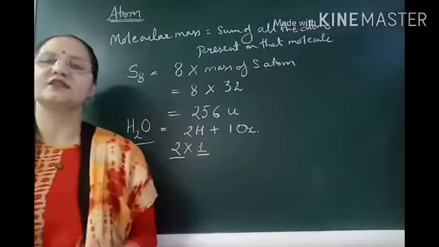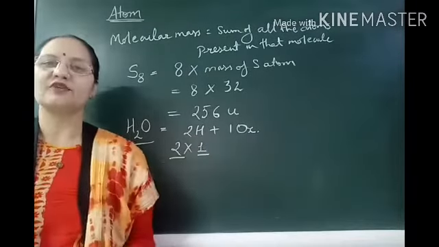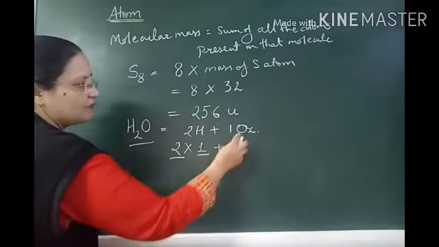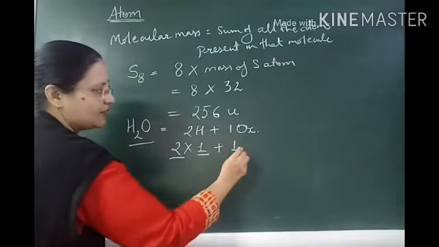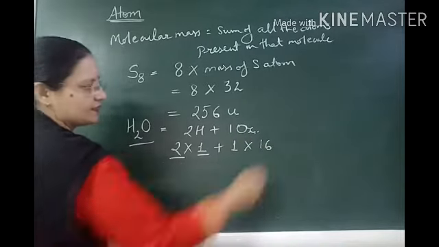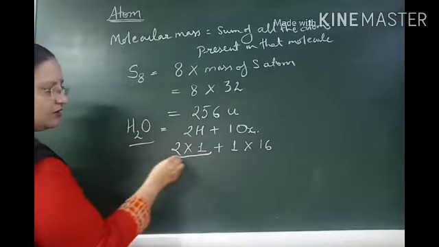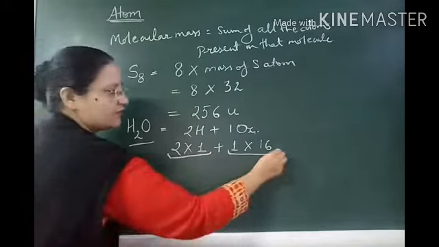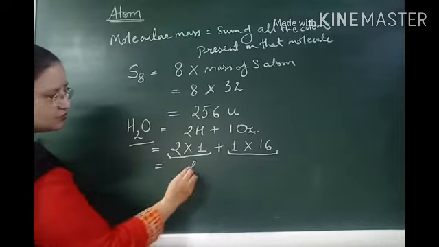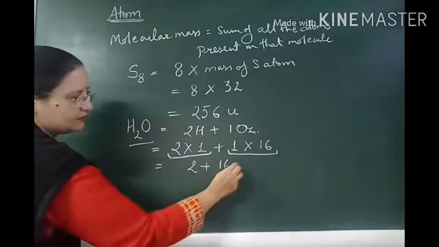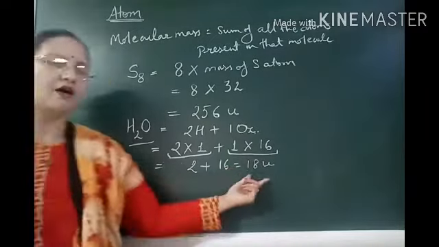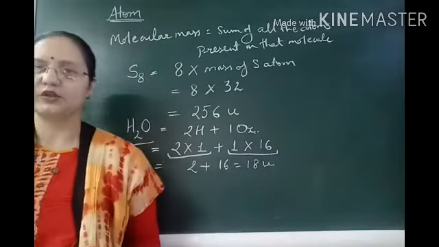Though it is 1.008, for calculation we can take it as 1. Now the number of oxygen is 1, so 1 multiplied by the atomic mass of oxygen, which is 16. This is for hydrogen, this is for oxygen, and we get 2 plus 16, 18 unified mass. That is the molecular mass of a water molecule.